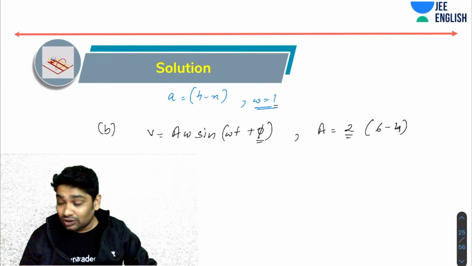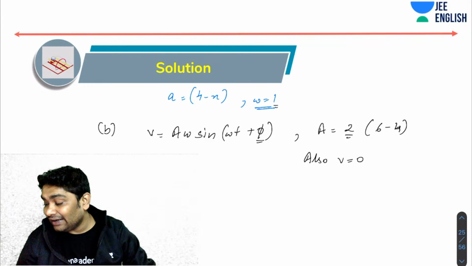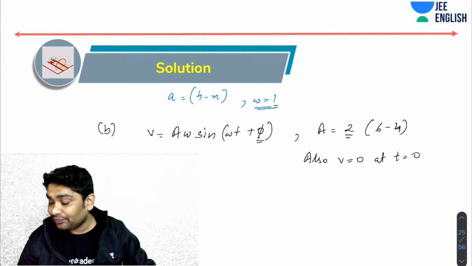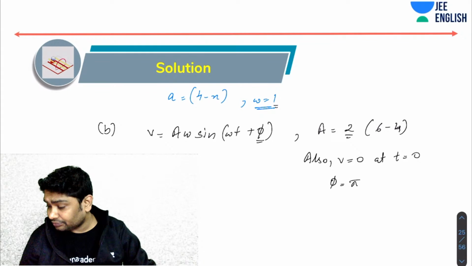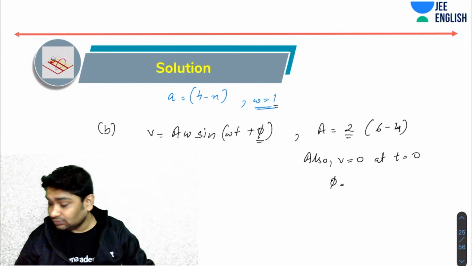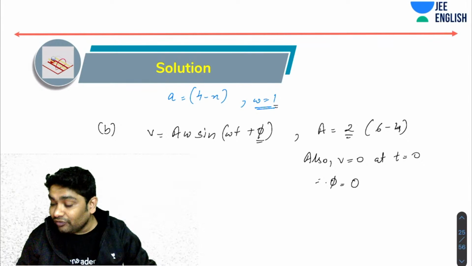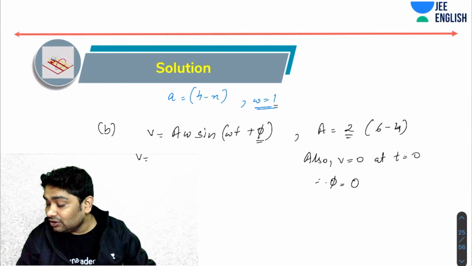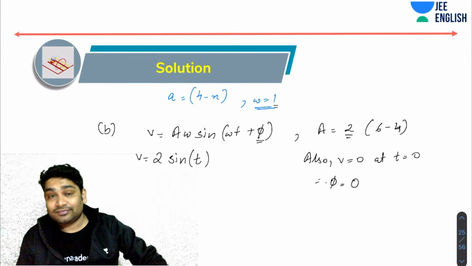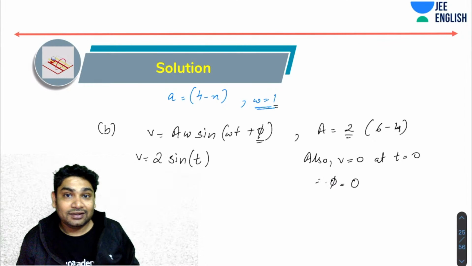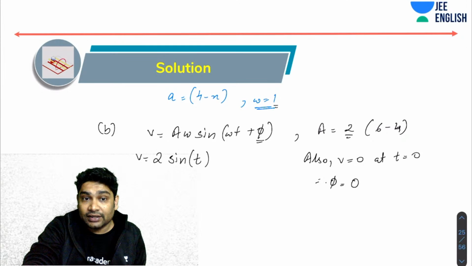For phi, I also know the condition at t equals 0. So that will tell me phi equals pi by 2. Sorry, phi equals 0, correct? So obviously what you will realize is that v equals 2 sine t. That is the expression. I don't want the expression in terms of x. I want it purely in terms of time. Girish.